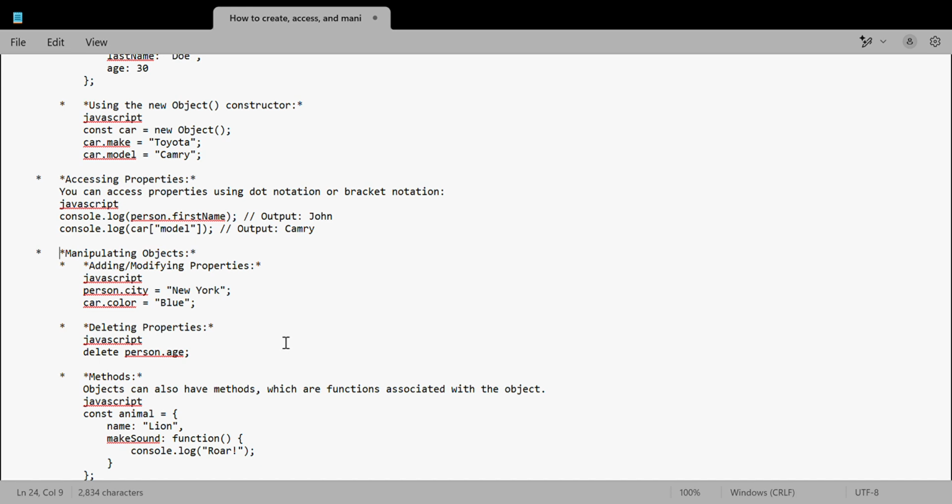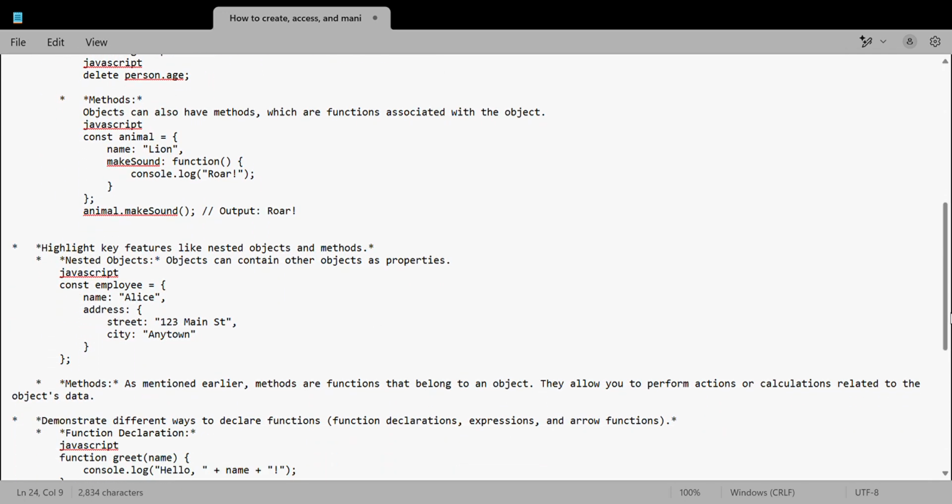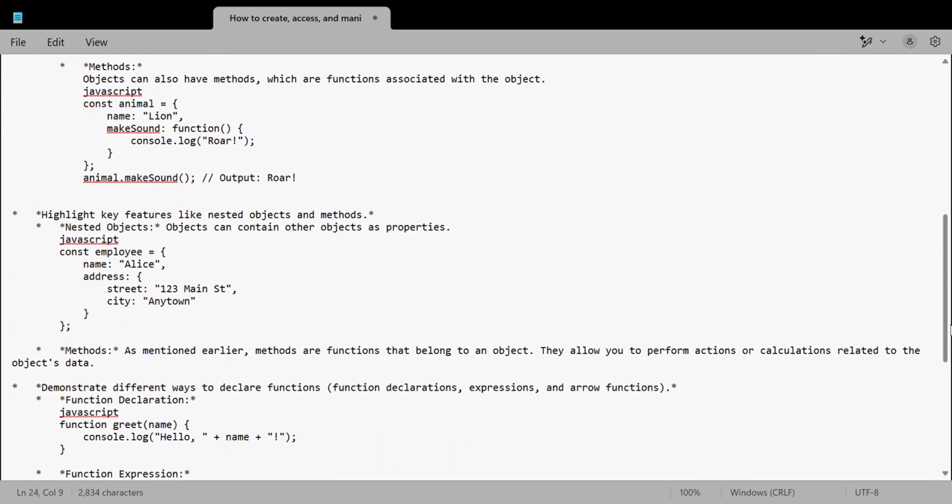Next, highlighting the key features: nested objects and methods. Objects can contain other objects as properties. Suppose we have created an object already and we create another object inside it, these are called nested objects.